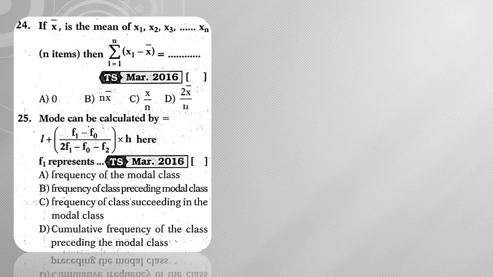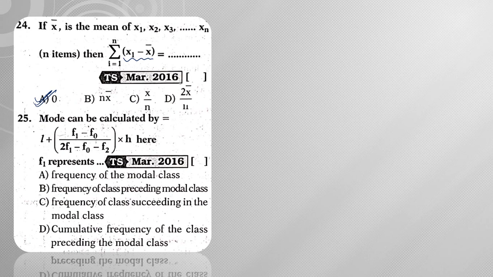Next, coming to question number 24. If x bar represents the mean of x1, x2, x3, up to xn, then the summation of i equal to 1 to n of xi minus x bar is equal to. This is nothing but the sum of deviations about the mean. The sum of deviations about the mean is always 0.